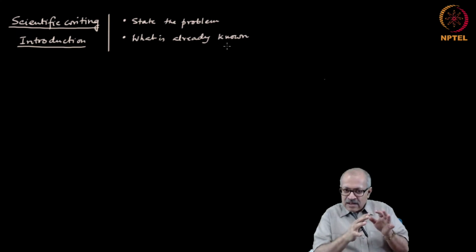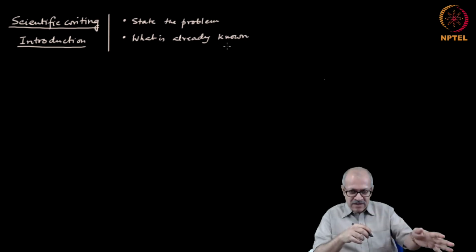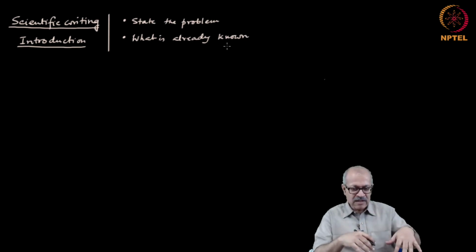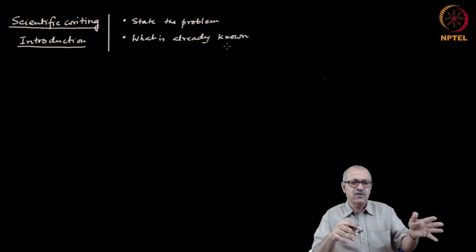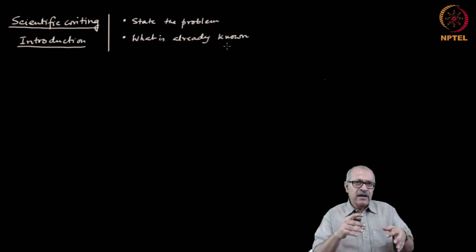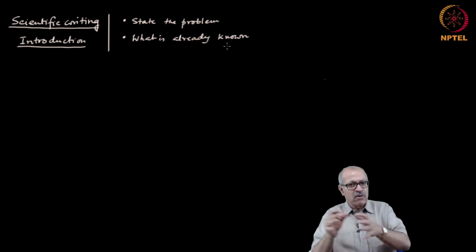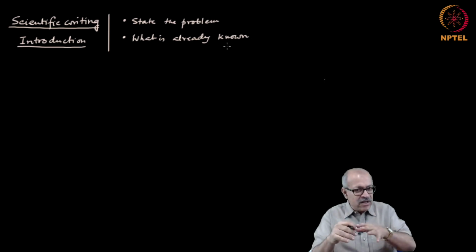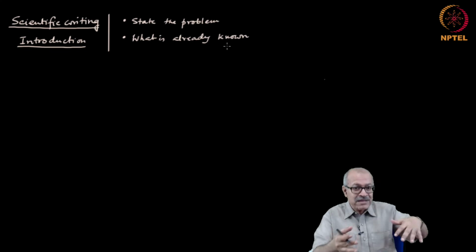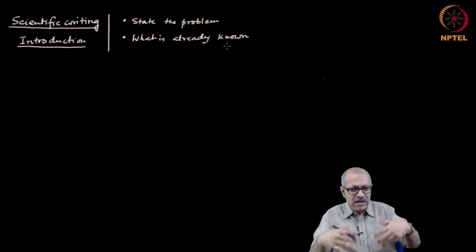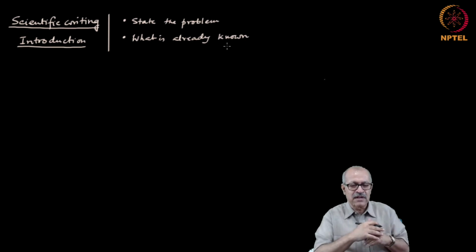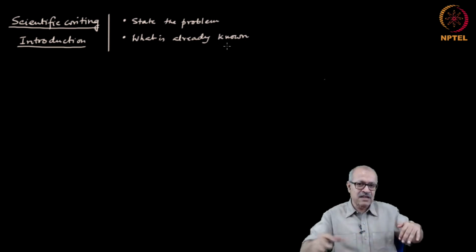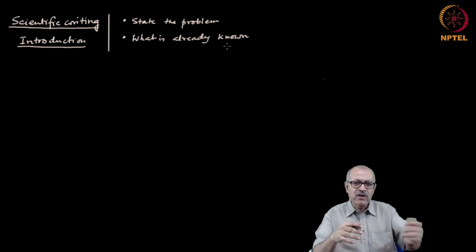Now, writing the literature survey is again a bit difficult, because you have to decide upfront which audience you are addressing, and depending on that you will have to go to different extents of detailing. If you are writing for a knowledgeable audience, knowledgeable in that particular area of research, then you need not talk about the basics of that area, but if it is meant for a general audience, you have to talk about the basics of that area. So, where you start the literature survey depends on what kind of audience you are expecting.